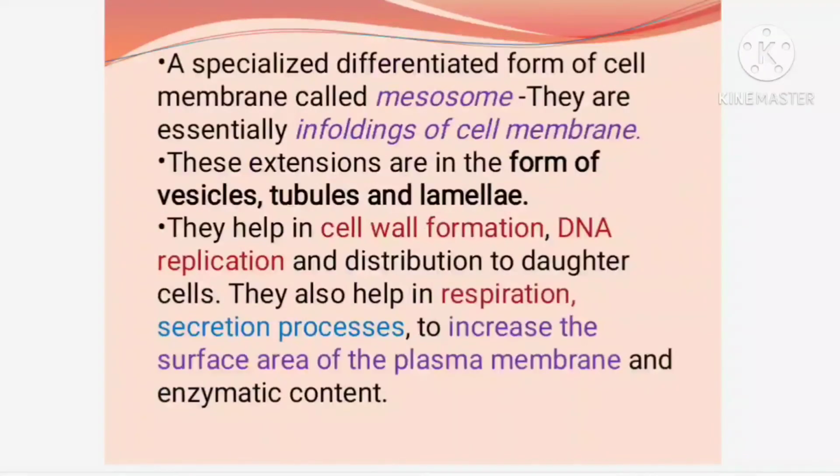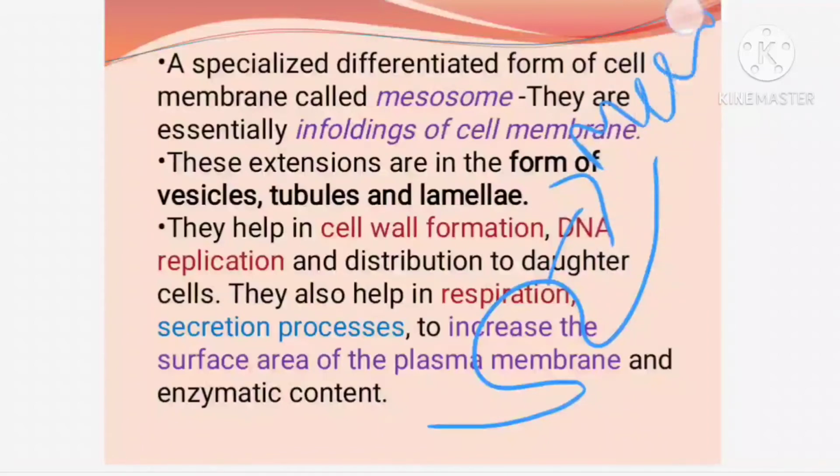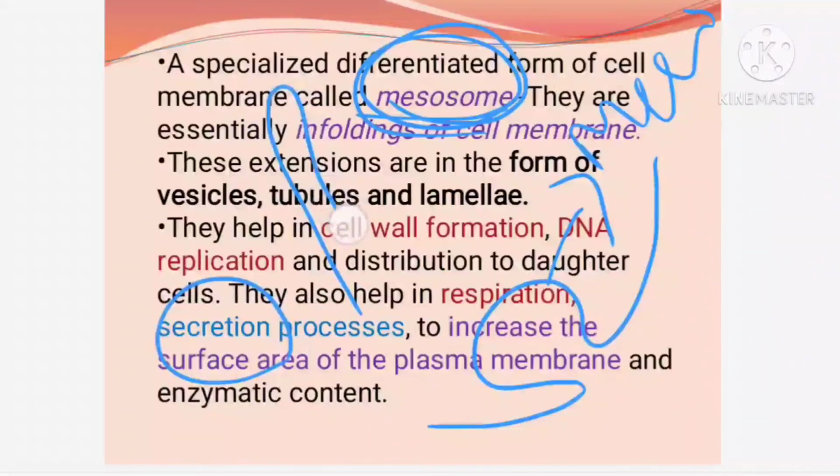Now the next characteristic feature is that the bacterial cells have some structures. The cell membrane is forming some structures. These infoldings of the cell membrane form structures called mesosomes. What do we call them? We call them mesosomes. So the plasma membrane folds inwards and forms structures called mesosomes. A mesosome can be like vesicles, vesicle means round. It can be like tubules, tubules means they will be like a tube. It can be like lamellae, lamellae means some straight lines.